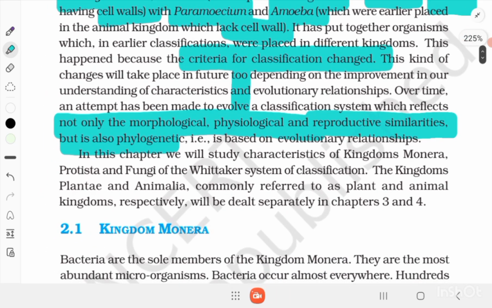In this chapter, we are still studying the characteristics of the kingdoms Monera, Protista and Fungi of the Whittaker classification system. The kingdoms Plantae and Animalia, commonly referred to as the plant and animal kingdoms respectively, are dealt with in detail in separate chapters 3 and 4.